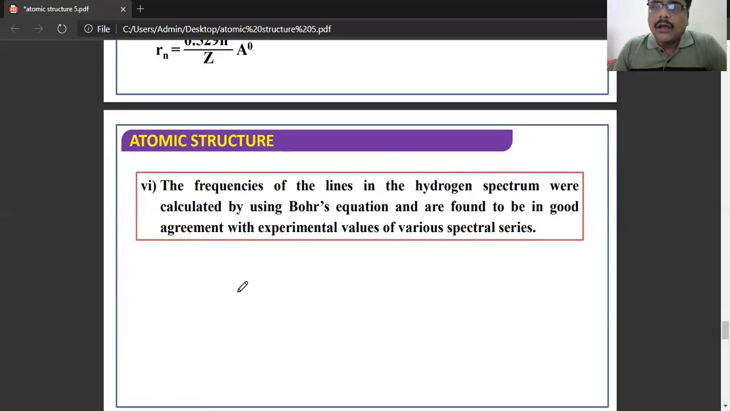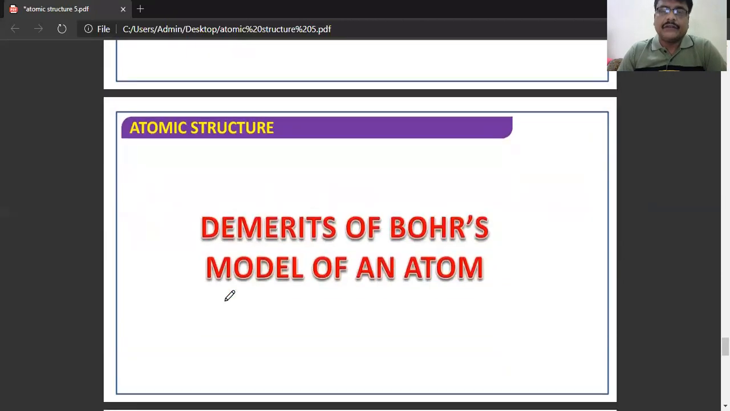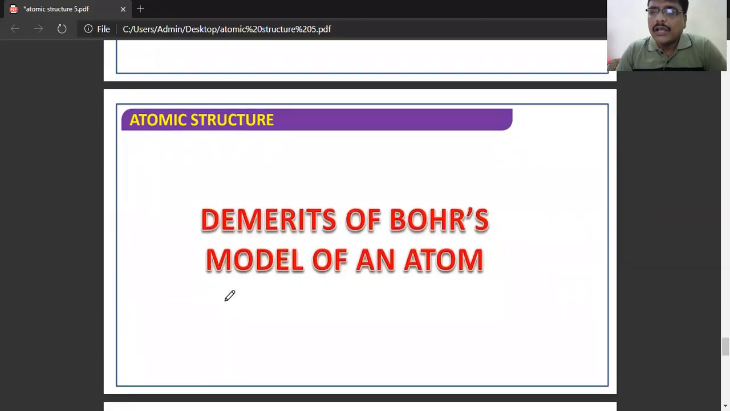Another merit is that the frequencies of lines from the hydrogen spectrum were calculated using Bohr's equation. They are in good agreement with the experimental values. The experimental values as well as the values calculated through Bohr's equation coincide with each other. So that is about the merits of Bohr's atomic model.